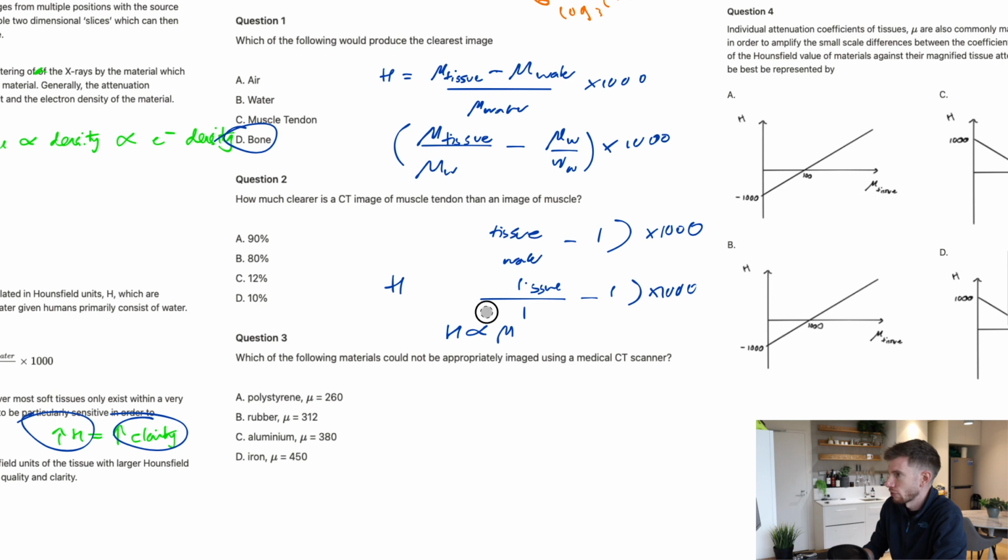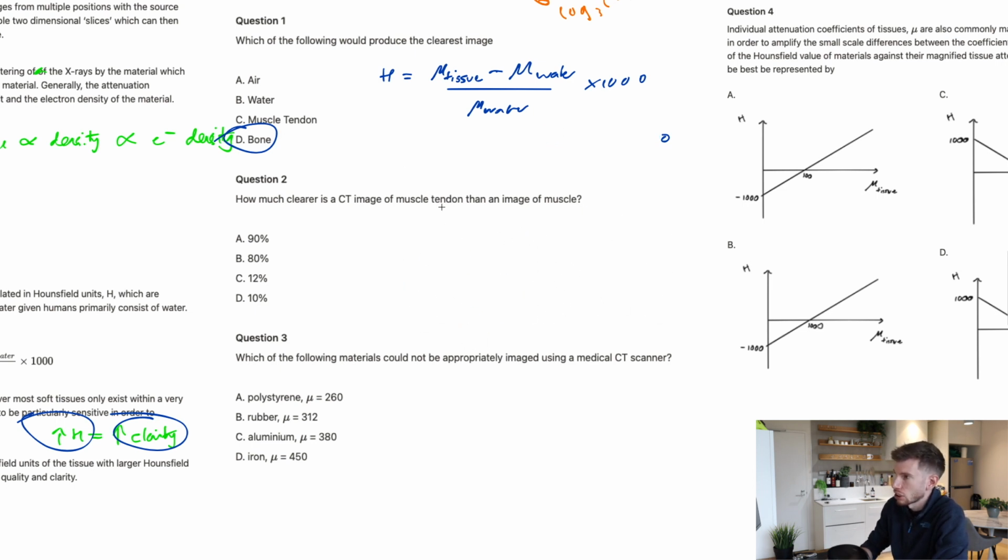All right, I'm going to scribble some of that off just so we've got some room here because there's another maths question coming up. So then question 2: how much clearer is a CT image of muscle tendon than an image of muscle? Now, if we're measuring clarity in terms of the H values, how much clearer? This is a ratio, so we need to divide them. So we're doing the tendon over the muscle, right? Like this. So I might just zoom this in so I'm a little bit neater.